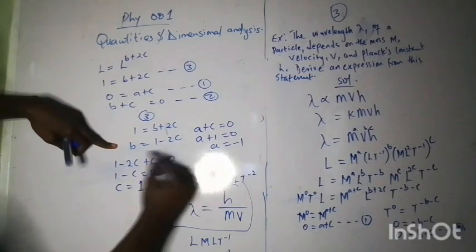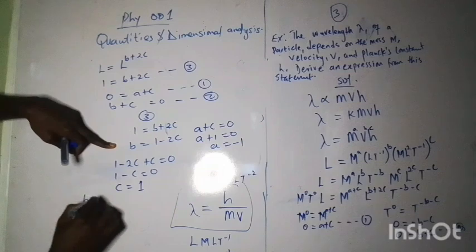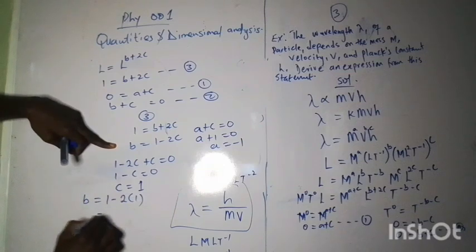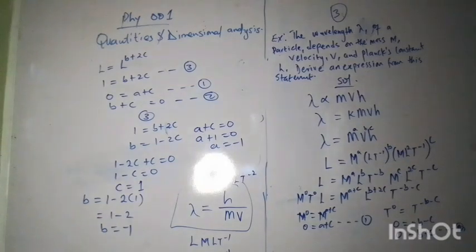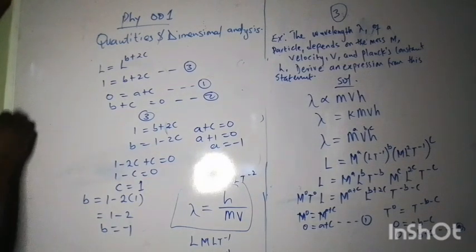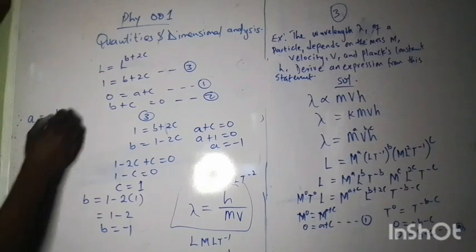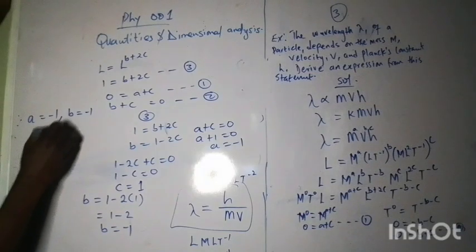So if a is minus 1 and c is 1, we can easily get b. So b equals 1 minus 2 into bracket 1. So b will be 1 minus 2, and b will be minus 1. So now therefore, a equals minus 1, b equals minus 1, and c equals 1.